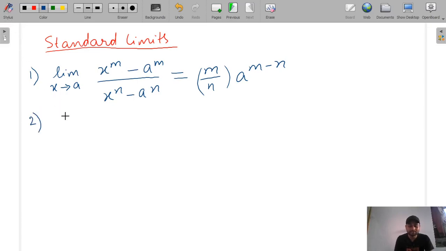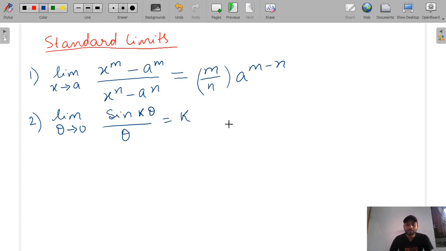Now our second standard limit is limit theta tends to 0 sin k theta by theta is equal to k.